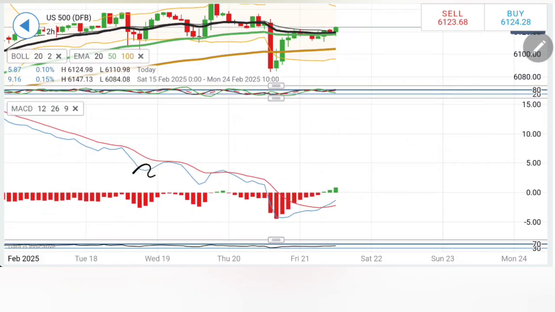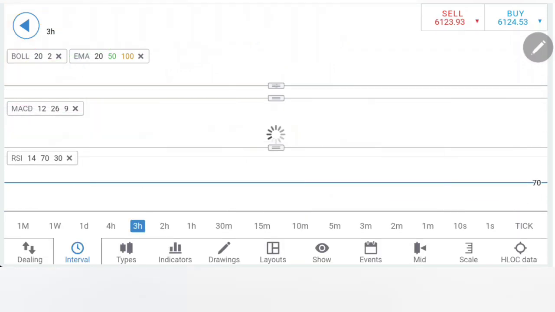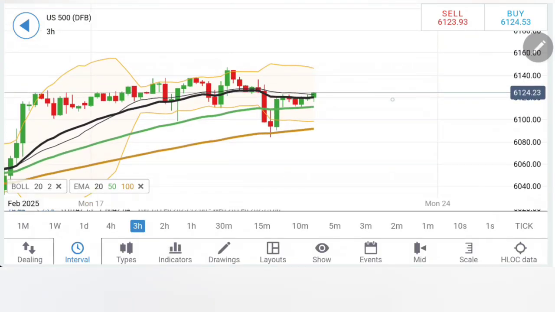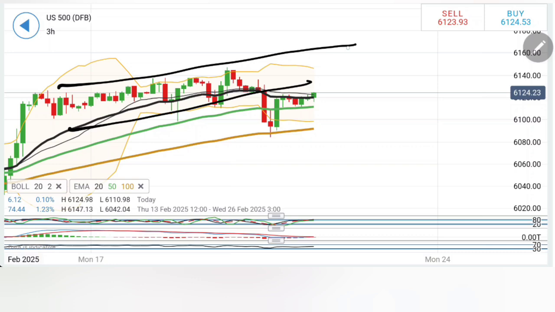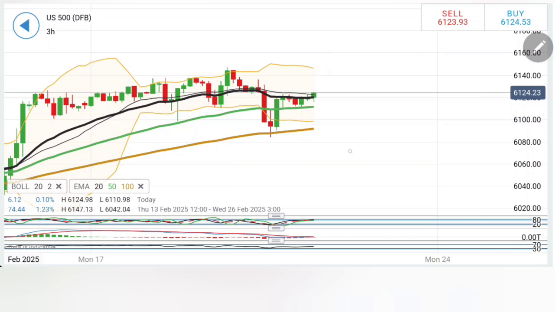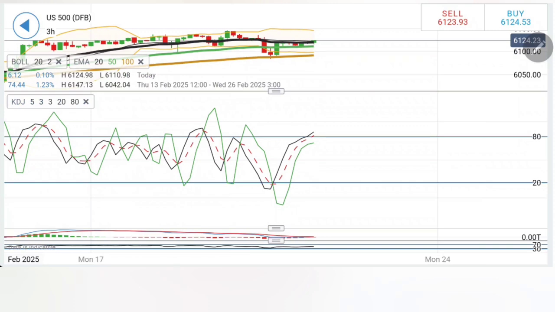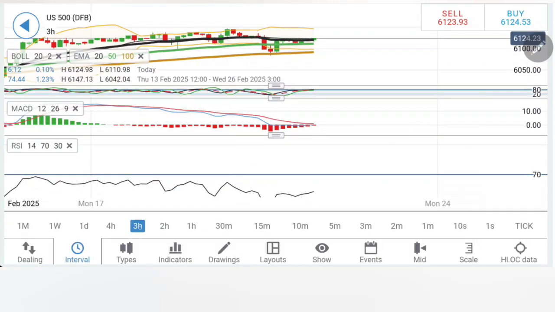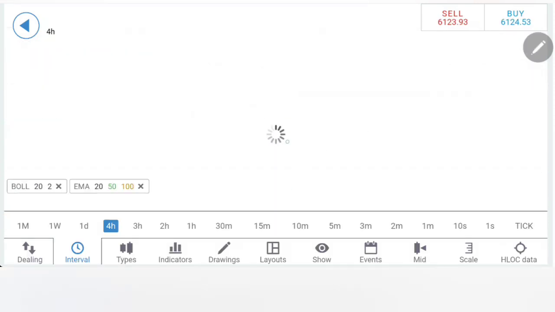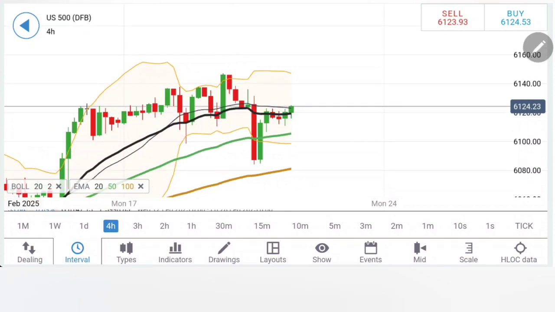Yes, the stochastic is rising while MACD after the retracement is now crossing over, trading bullish, and the RSI is rising. On the 3 hour chart, similar observation: it is taking support from the 50 period, trying to bounce back, trying to put itself back in this bullish path, which means a move beyond 6140 should confirm more bullishness towards 6150-52 levels. The stochastic is rising while the MACD is trying to converge. It has not yet crossed over. RSI is looking upwards, signs of bullishness.